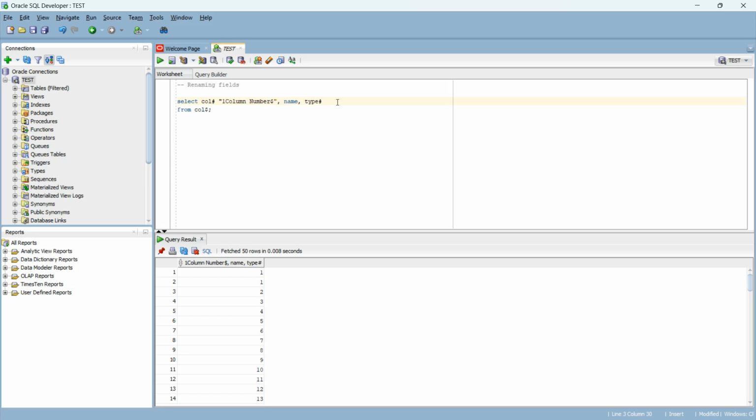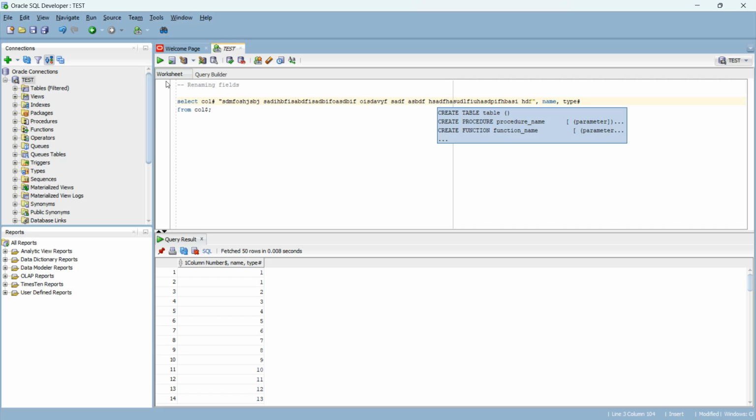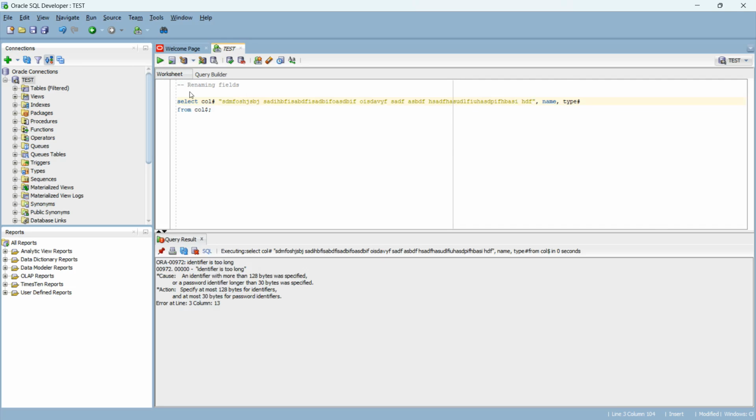Okay, so we can use 1 to 30 characters for the naming of any column, and let's say I write more than 30 characters. There must be more than 30, and see, the identifier is too long because it can't identify more than 30 bytes. Okay, so we must use our name within 30 characters.